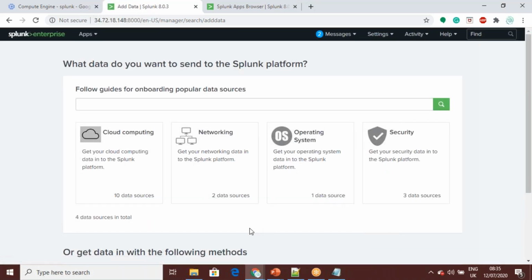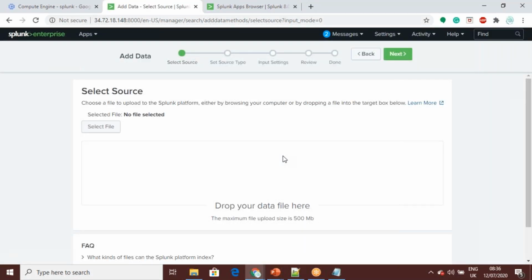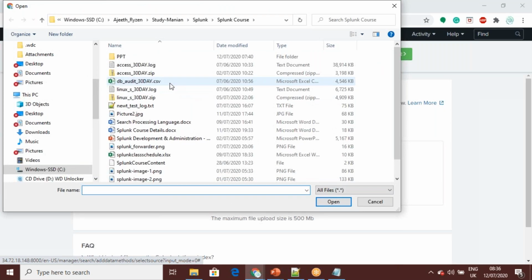I'm adding the data manually. In the course we'll cover the automated way, forwarding log information into the system automatically, but for demo purposes we are doing it manually. Access 30-day log.